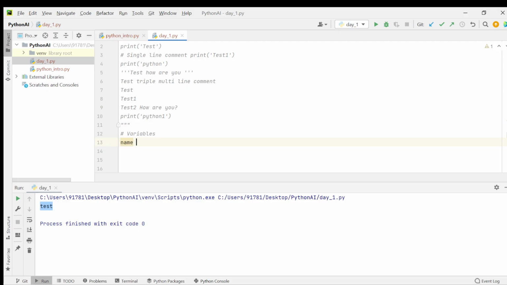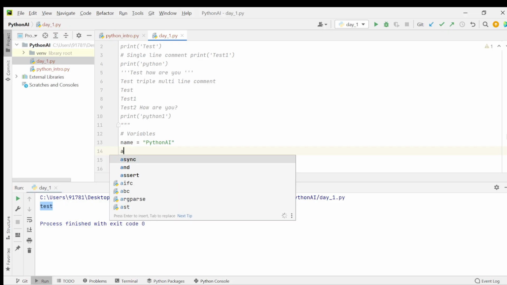So here, name is a variable. It can store any data. Let's say Python AI. So this is the name variable, and this variable is storing this Python AI. Unlike other languages, there is no need to declare this name as a string or give the data type.